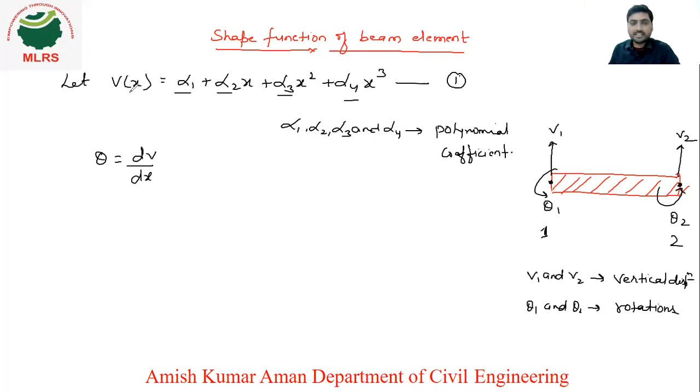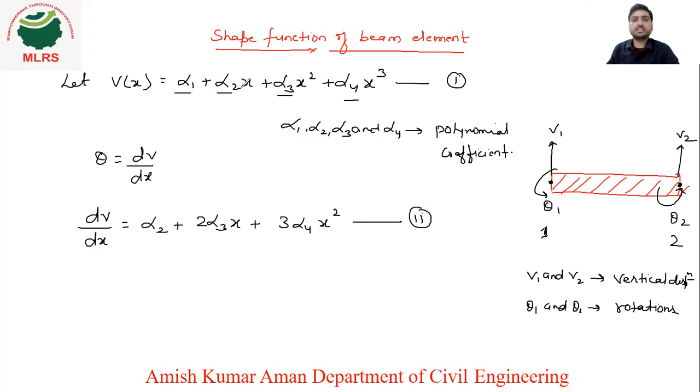If you want this in terms of theta 1, what will you do? You will write dv upon dx equal to the differentiation of this polynomial function. Alpha 1 is constant, so it will be directly 0. From here it will be alpha 2, plus 2x into alpha 3, that is 2 alpha 3 x, plus 3x square into alpha 4.